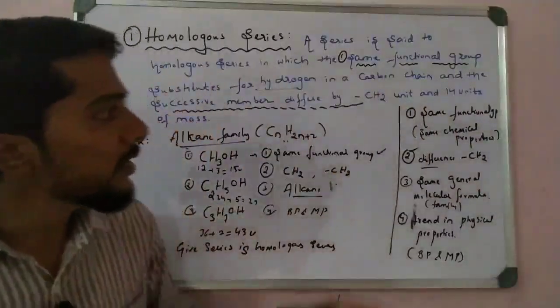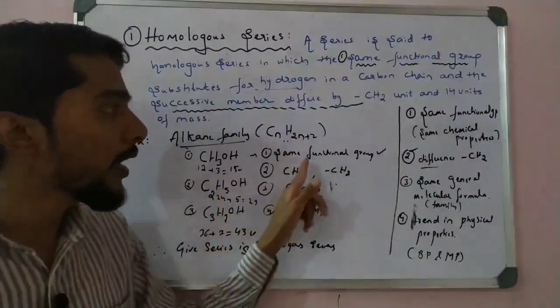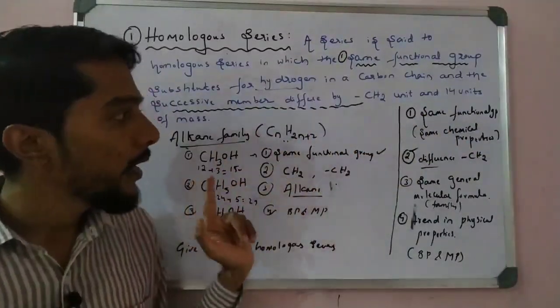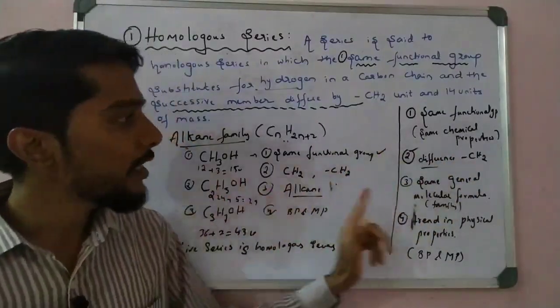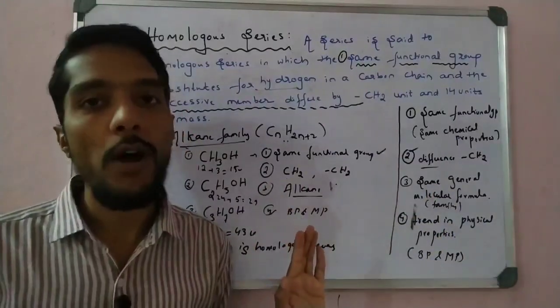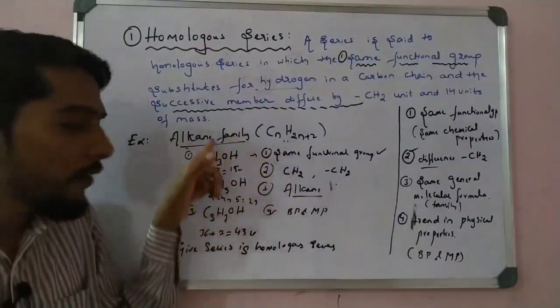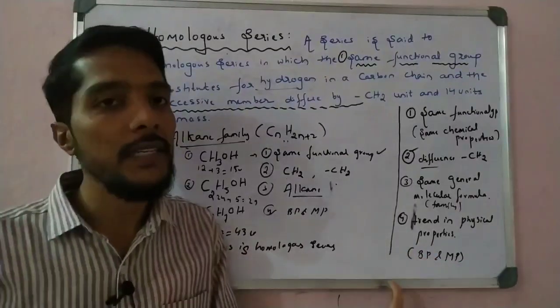So the first condition is to check for the same functional group. If the functional group is the same, okay, the first one is satisfied. Second, check CH2. If it differs by CH2, it is okay, right? Next, check the general formula, and then check the melting point and boiling point, which means checking the mass. If the mass increases, we say the trend in properties increases, right?